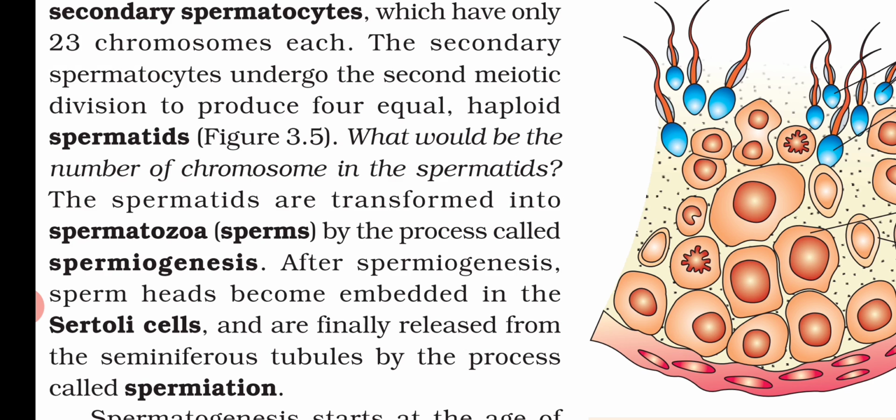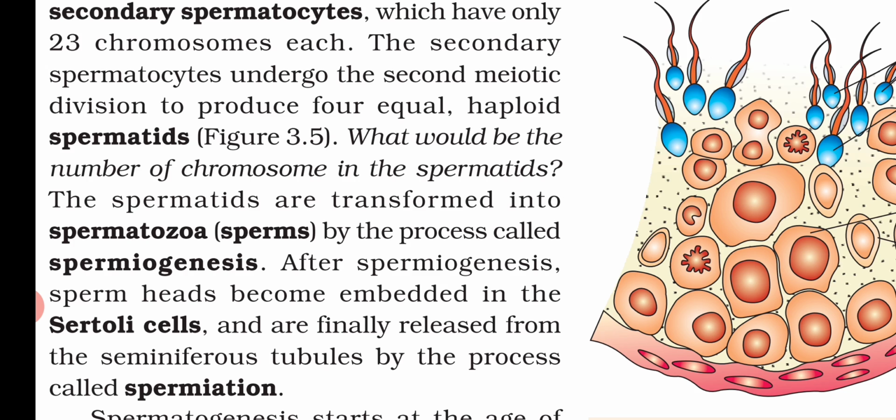The spermatid, after some time, transforms into the spermatozoa, and this process is known as spermiogenesis. That means the process in which the spermatid is transformed into the spermatozoa, or sperm, is called spermiogenesis. After spermiogenesis, the sperms become embedded in the Sertoli cells and are finally released from the seminiferous tubule by the process of spermiation.